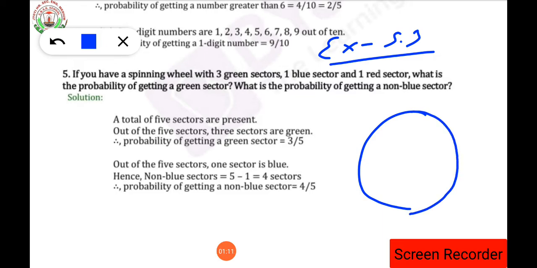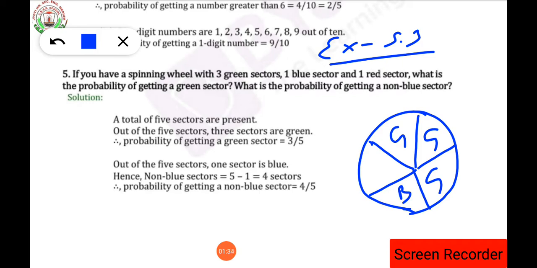So here in the question, a spinning wheel with 3 green sectors. How many green sectors are there? 3 green sectors. Suppose this one is the first sector, second sector and this one is the third sector. So here it is green color, green and green color again. Now one will be the blue sector and one will be the red sector.